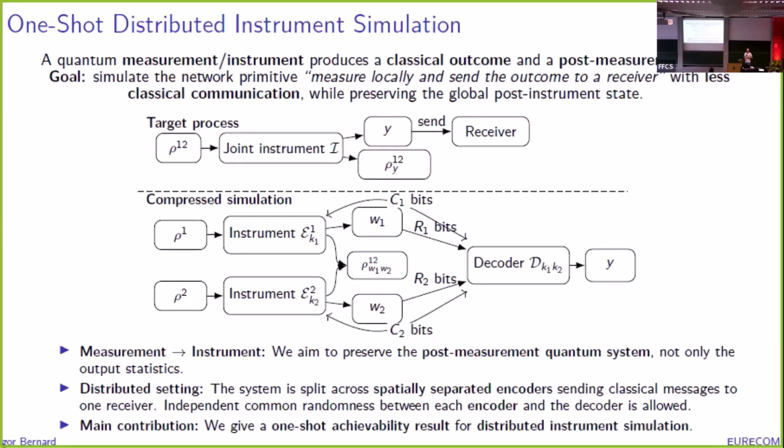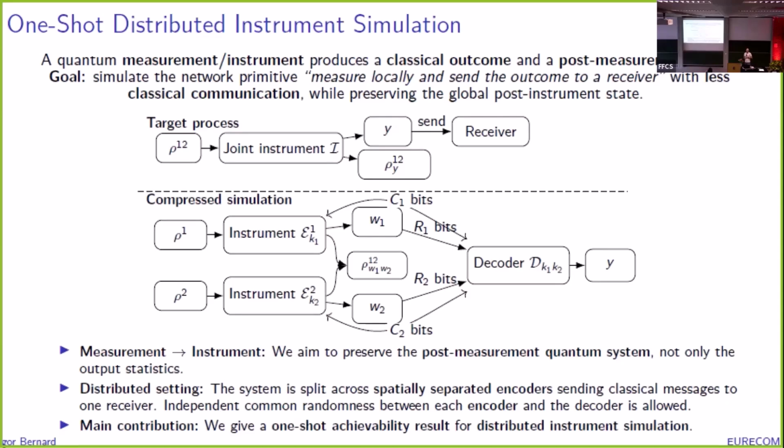So a measurement produces two objects, an outcome and a post-measurement state. What we call a quantum instrument simply specifies this post-measurement state. Our goal here is to simulate the following action: to perform a measurement and send the outcome to a receiver. So this induces a communication cost in terms of classical bits. And the question is, how can we reduce this communication rate?